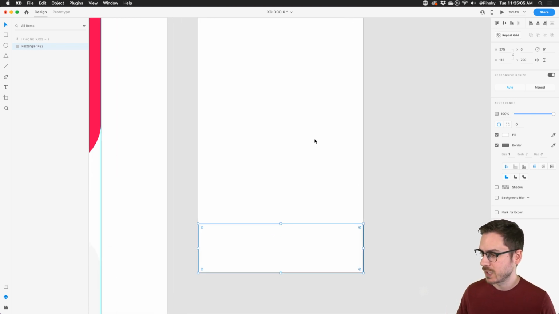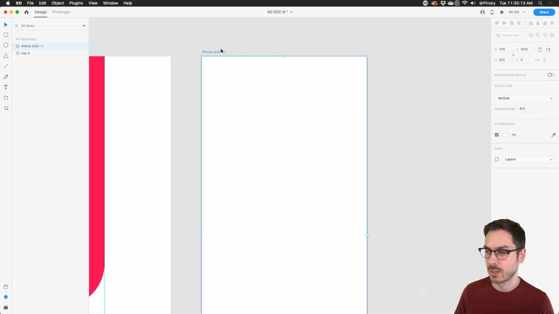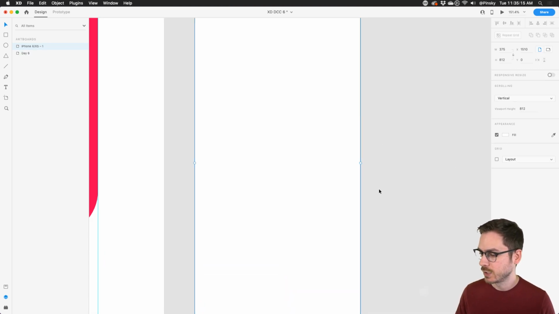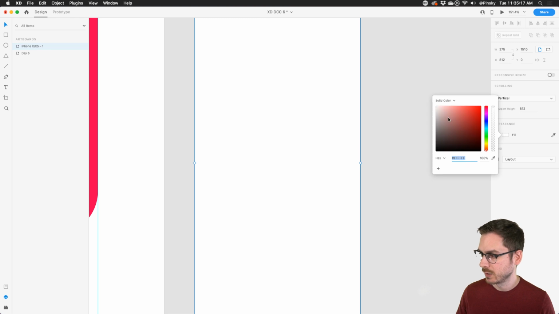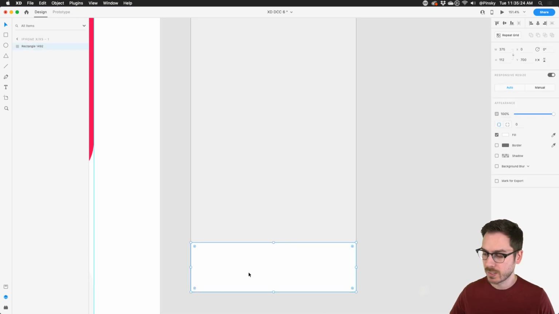So I've got this navigation bar at the bottom. I will want to keep it maybe white, but I want to turn the background of this artboard a little bit darker. So I can just simply double click on it, or I can select the artboard title at the top. And I'm just going to darken it just a touch, just to make it a little bit gray, just like that. Perfect. All right, so we've got our navigation bar at the bottom.